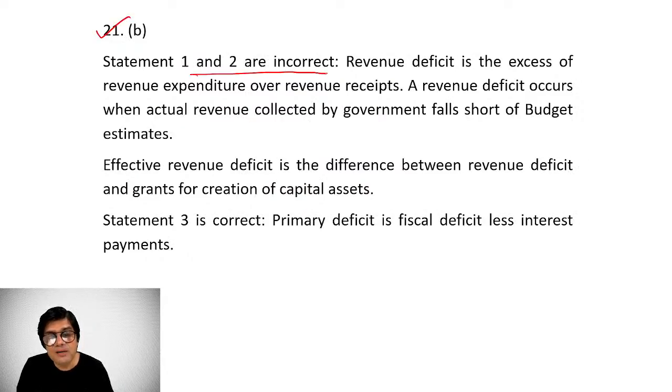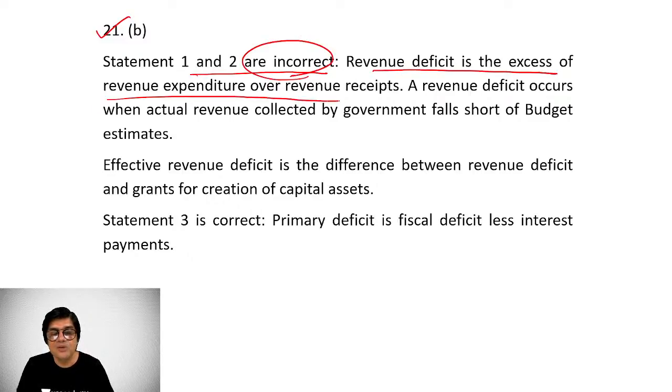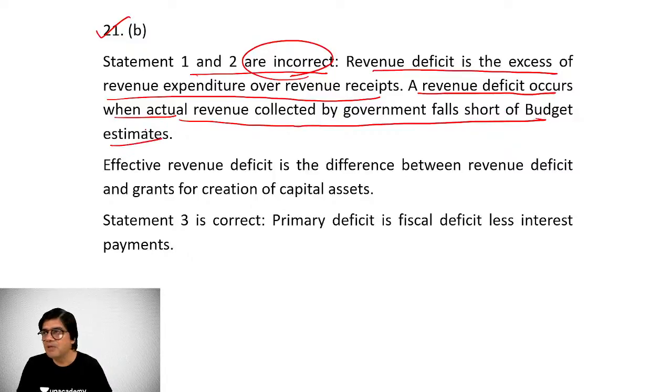Statement 1 and 2 are incorrect because revenue deficit is the excess of revenue expenditure over revenue receipts, right? A revenue deficit occurs जब revenue collected by the government falls short of the budget estimates. मतलब खर्चा ज़्यादा हो रहा है, इनकम कम हो रही है, तो डेफिसिट होगा. तो ऑब्वियसली रेवेन्यू डेफिसिट का मतलब क्या है? इफेक्टिव रेवेन्यू डेफिसिट का मतलब क्या है?